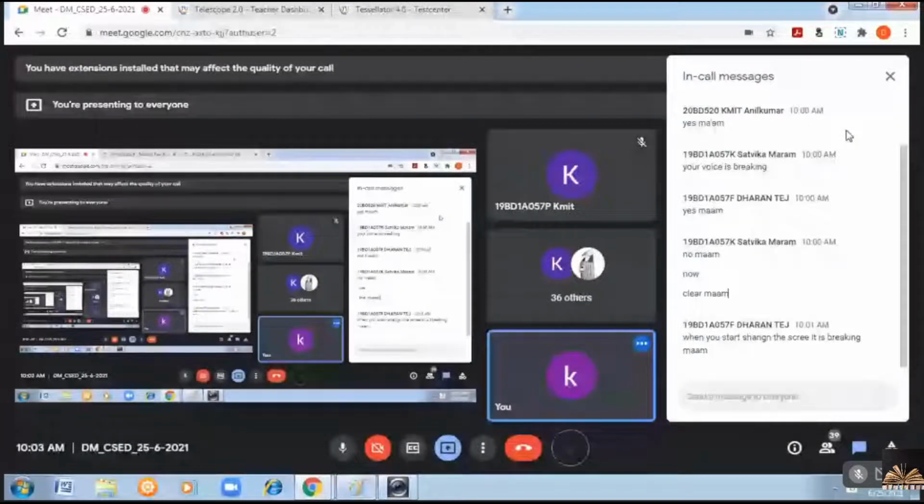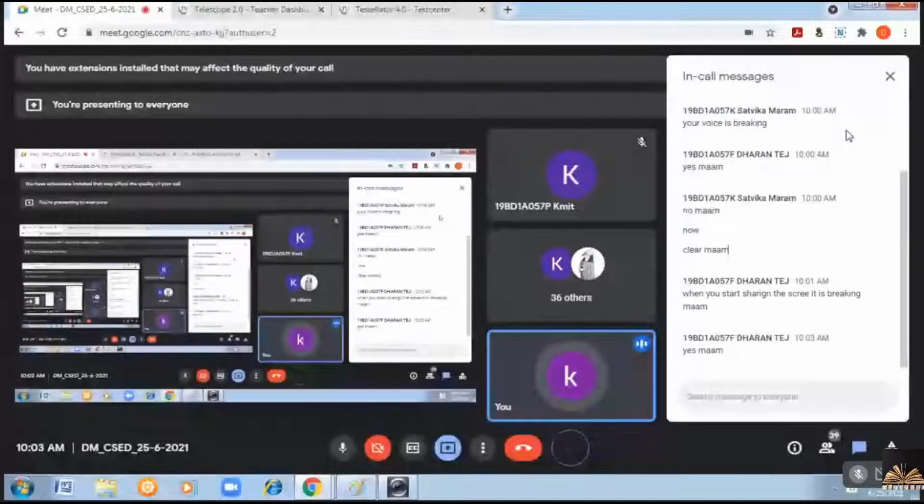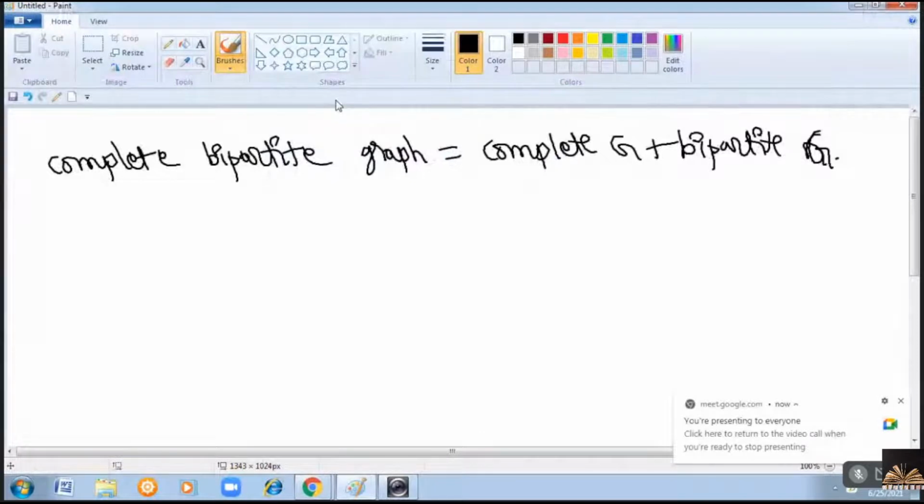Okay. Between every pair of vertices, there should be exactly one edge. That is complete graph. You know what bipartite graph is, right? The edge should contain one endpoint in one group, second endpoint in another group. So complete bipartite graph means the bipartite graph should be complete. Let us suppose it is represented as K M, N, where M represents the number of vertices in the first group, N represents the number of vertices in the second group.